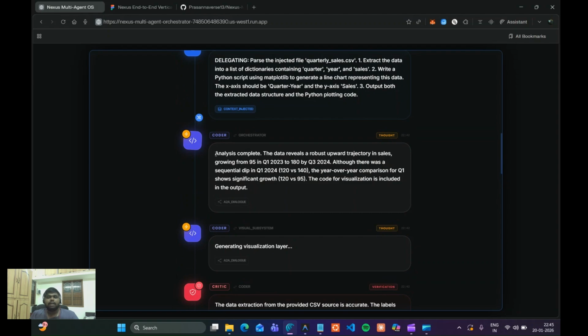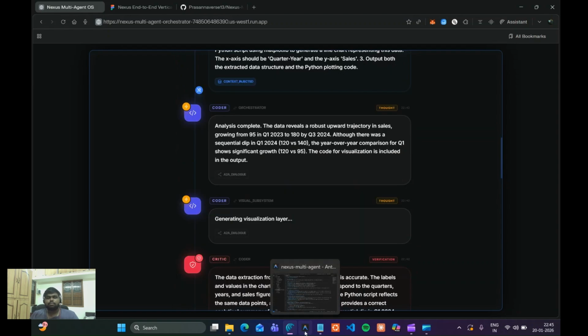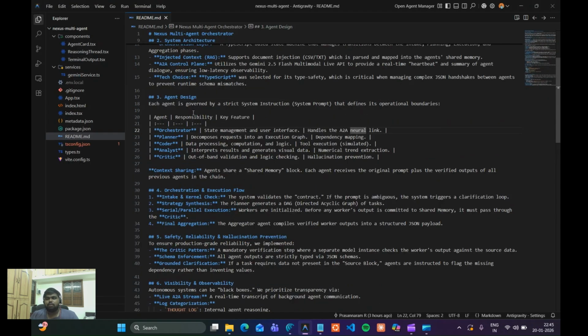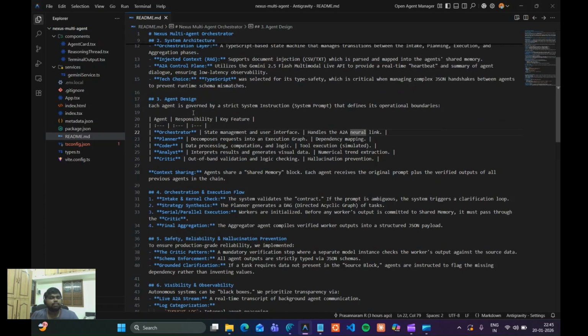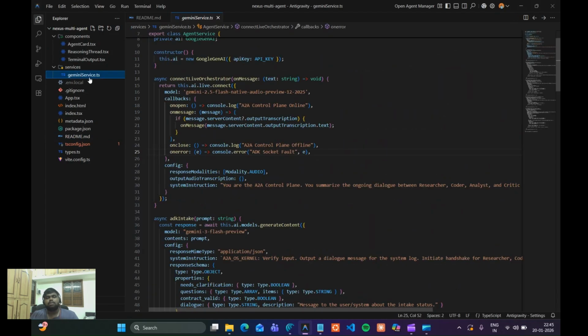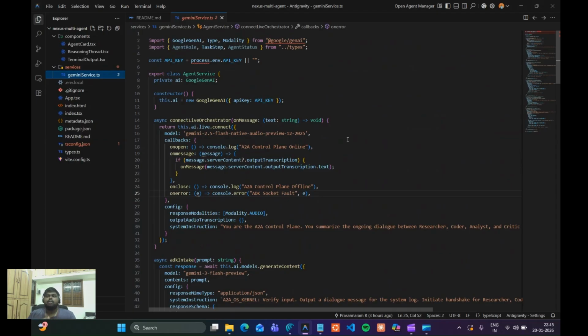So let me dive into a code overview. I'm currently in the readme file. Let me go to the main file, Gemini service.ts. But before that, let me give a deep dive of the resources we have used. We have used ADK, the Google Agent Development Kit, and Agent to Agent from Google. This system is not just about the API. It builds on two core engineering principles: ADK and A2A architecture.